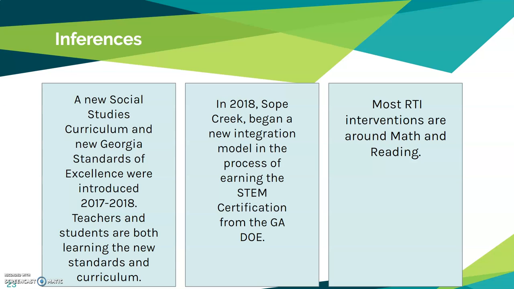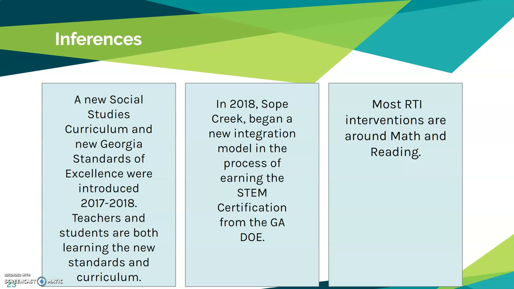A new social studies curriculum and new Georgia Standards of Excellence were introduced in 2017 to 2018. Teachers and students are both learning the new standards and curriculum. This could be why we noticed, both in Cobb County as well as Soap Creek, a dip down in 2017 to 2018. In 2018, Soap Creek began a new integration model in the process of earning the STEM certification from Georgia DOE. As teachers and as a school, as you learn a new model of instruction, sometimes that can take some trial and error and you will notice a dip in scores.